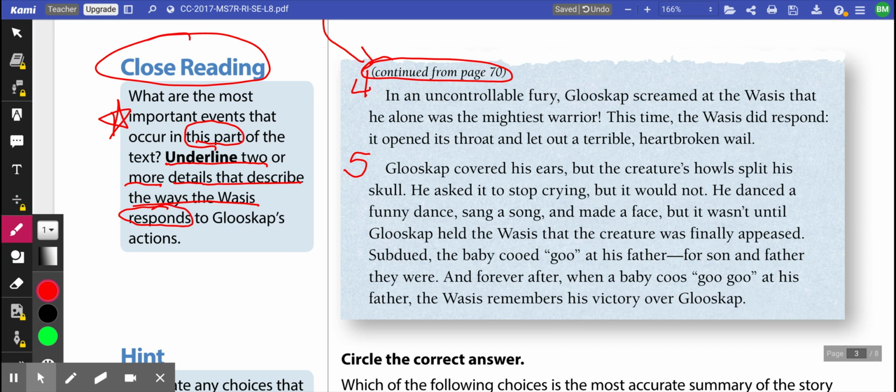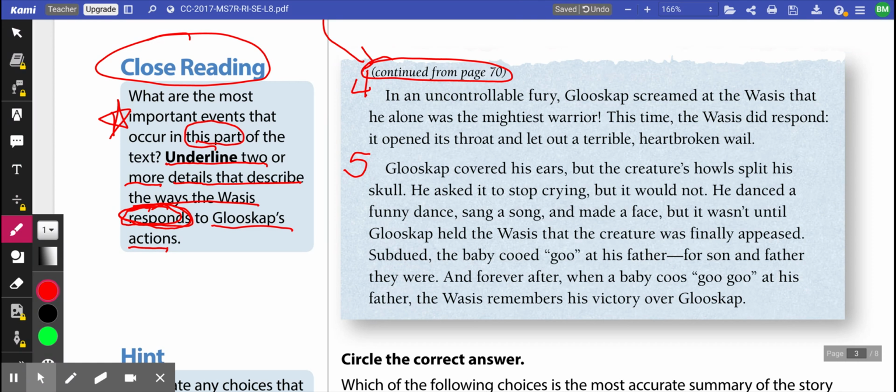That's our key word. To Glooscap's actions. All right, so I'm going to read. And once again, as I'm reading, you want to pay attention to your characters and the events that the characters are doing. And we're making sure we keep up with how the Wessis responds to Glooscap.